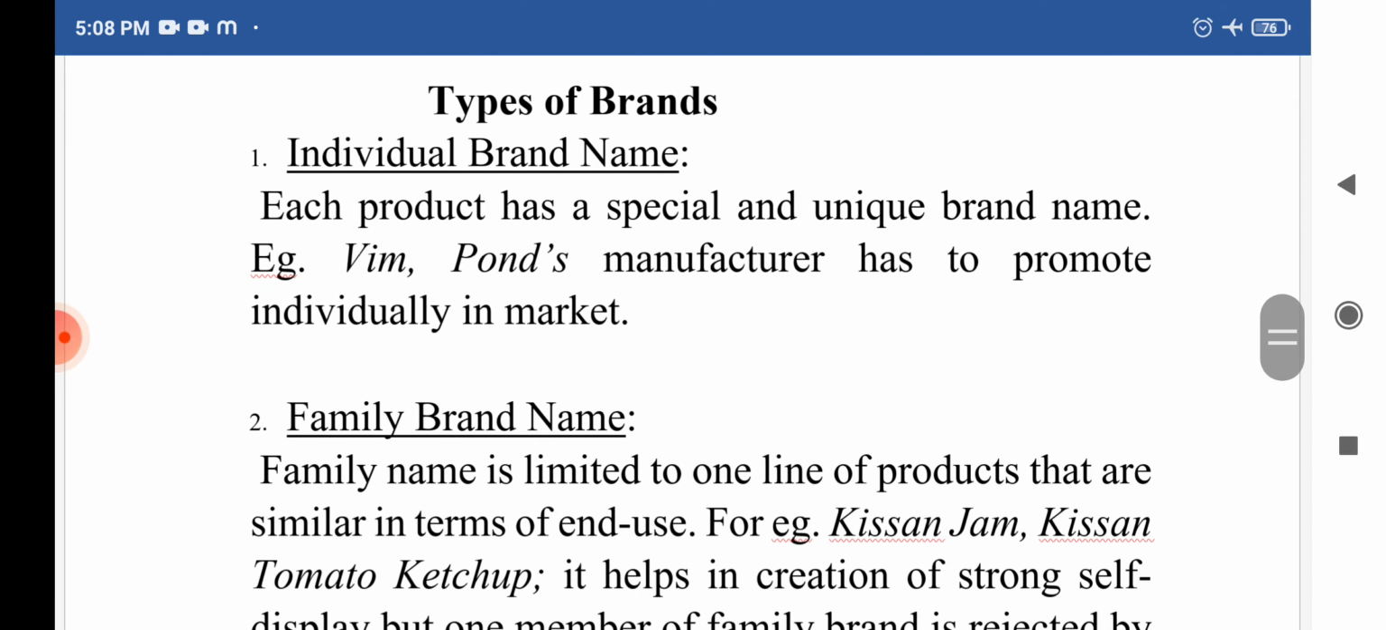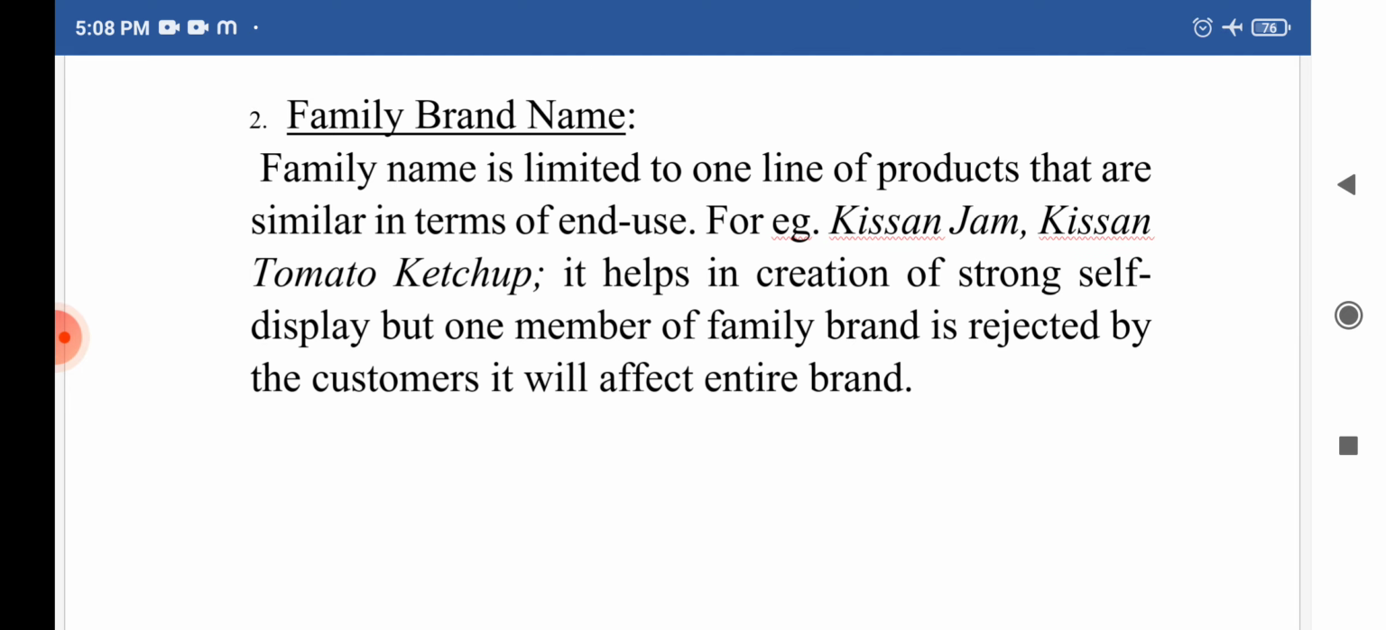So these are the various types of brands. First one is individual brand name. Each product has a special and unique brand name. For example, Vim and Pond's: the manufacturer has promoted them individually in the market. So these two products have their different brand names in the market, and their manufacturer has produced and promoted them individually in the market.